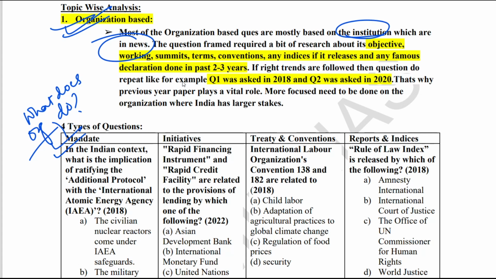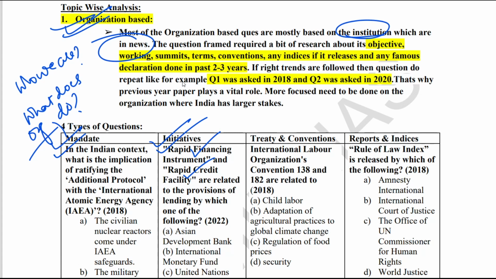So where do you prepare this? You have to go to the website of the organization which is in the news and go to the section 'Who we are and what we do'. The second type of question is the initiatives based question. Every organization takes some initiatives to meet the objective for which it has been established. For example, last year there was a question on the Rapid Financing Instrument and Rapid Credit Facility as related to which organization. The answer was IMF.